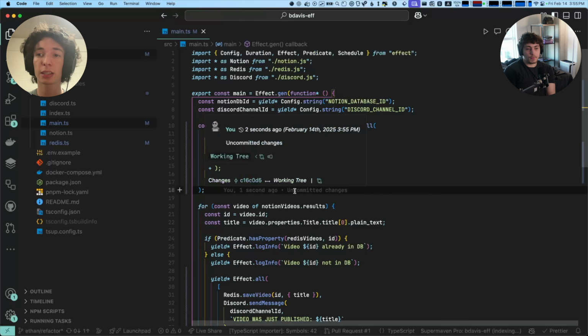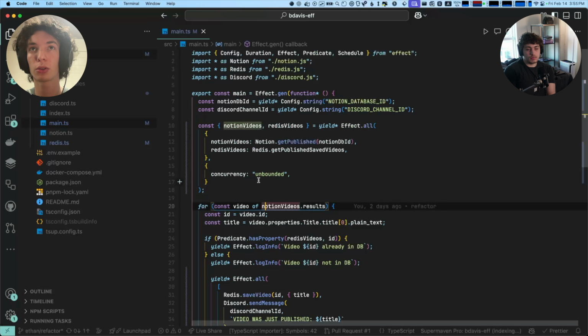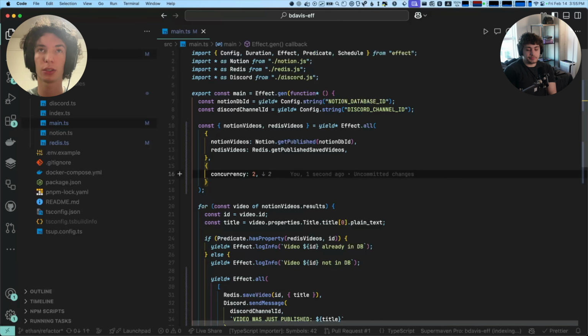And again, that's really important stuff that if you just use promise.all, you're not thinking about. To build on top of promise.all with interruption, error handling, and structured concurrency, where let's say we had 5 or 6 or however many effects running here, and we want to do 2 at a time concurrently, it's just super, super easy.